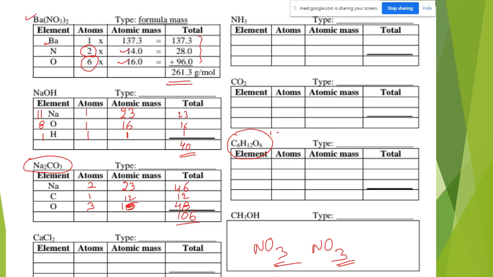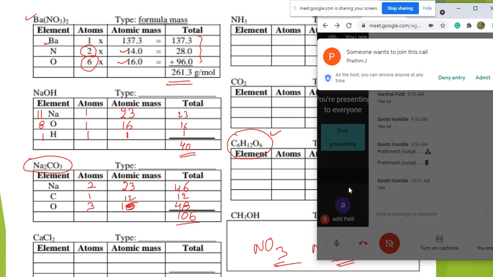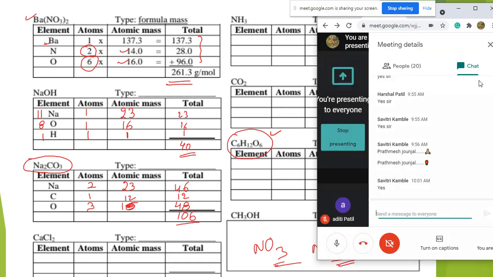Can you calculate this, C6H12O6? Yes, do it.